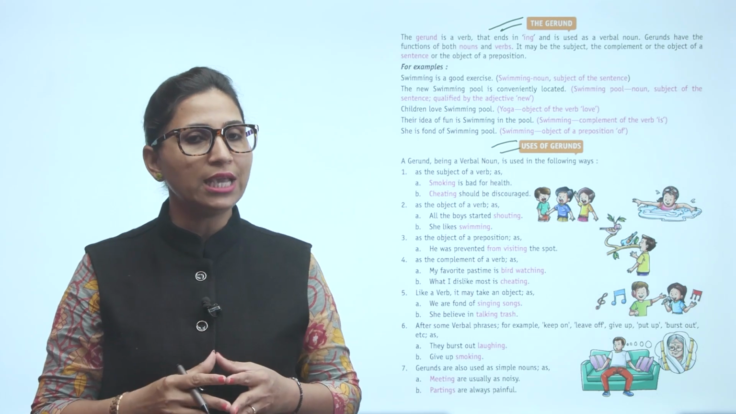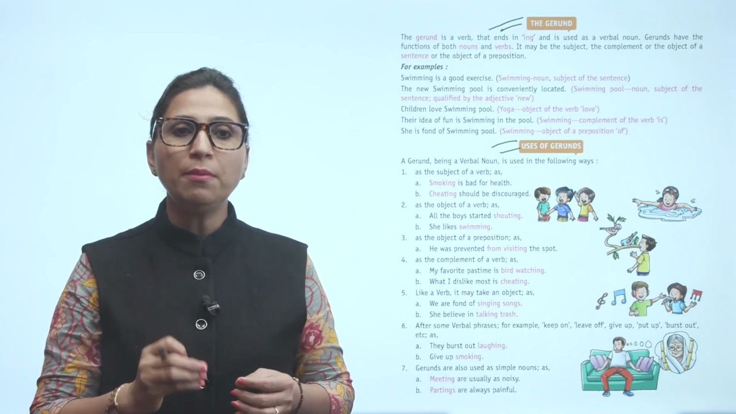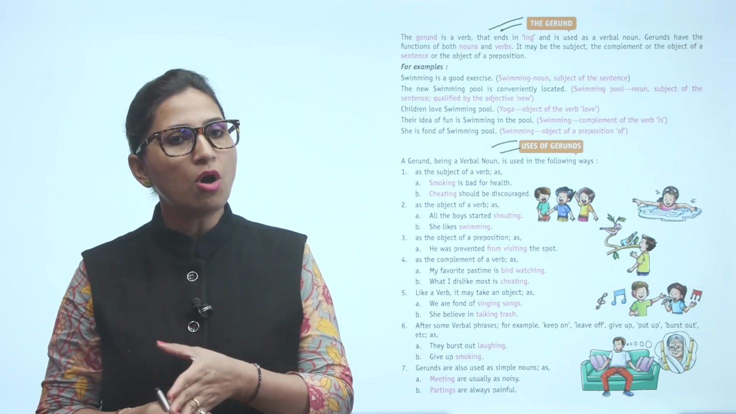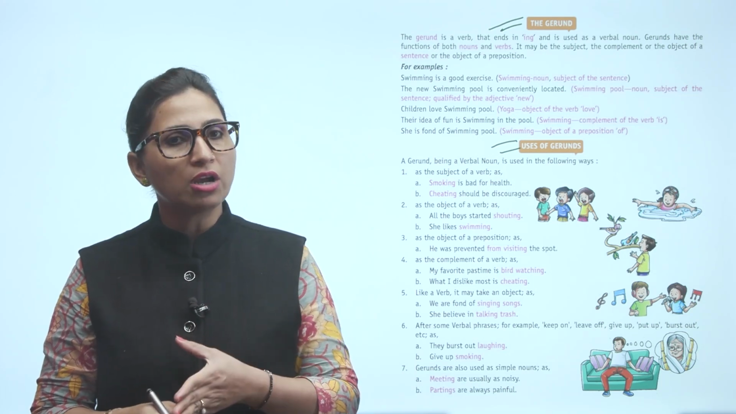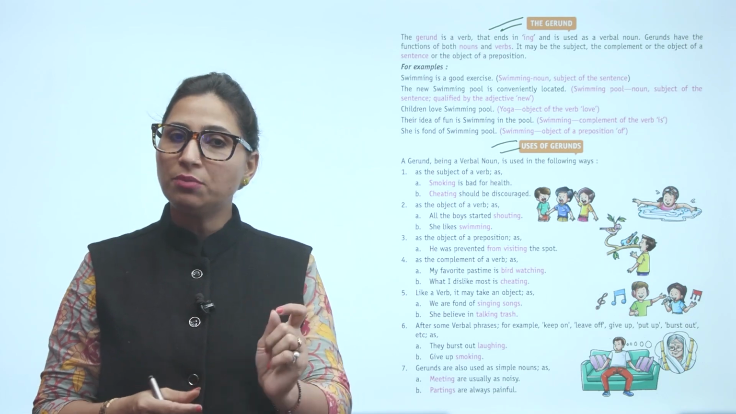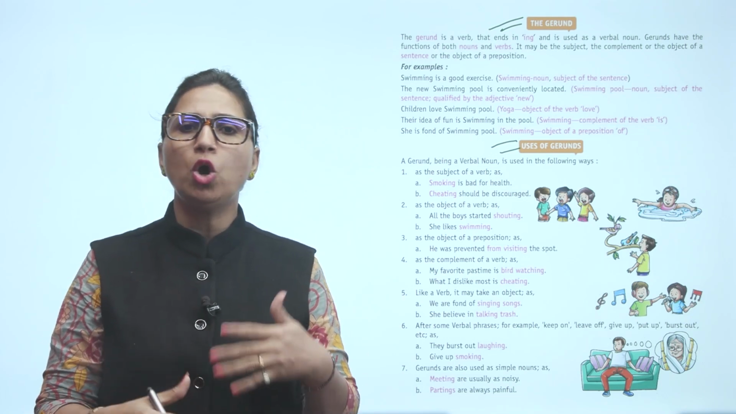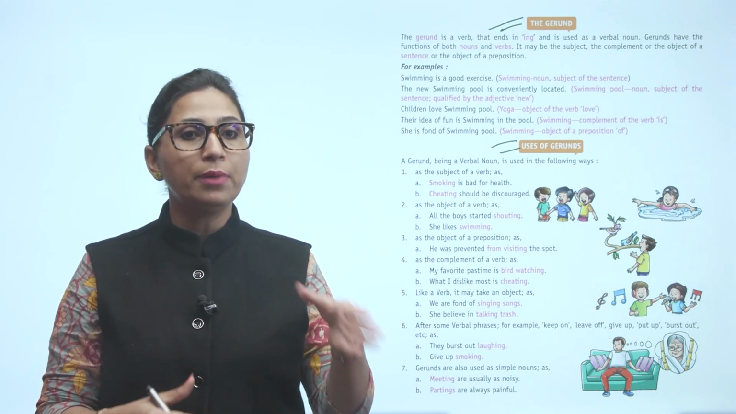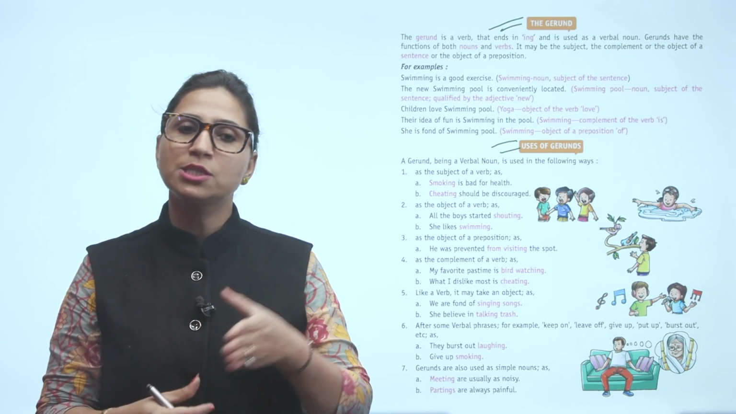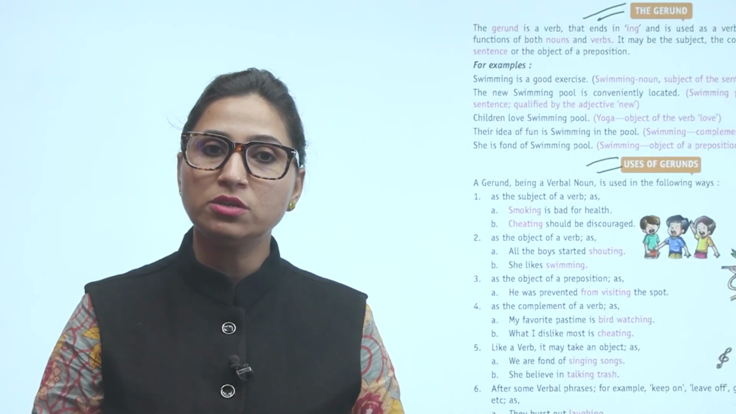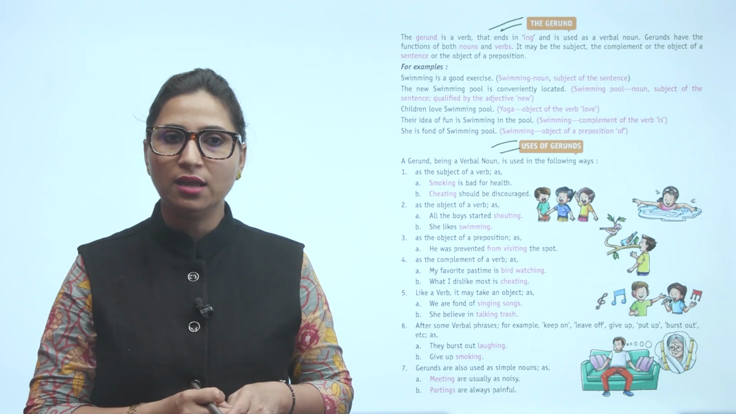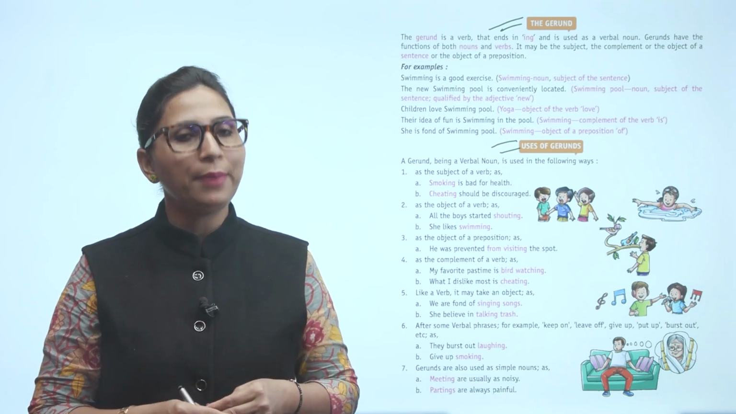What I dislike most is cheating. Like a verb, it may take an object, as we are fond of singing songs. She believes in talking trash. After some verbal phrases, for example, keep on, leave off, give up, put up, burst out, etc., they burst out laughing, give up smoking. Gerunds are also used as simple nouns, as meetings are usually noisy, partings are always painful.